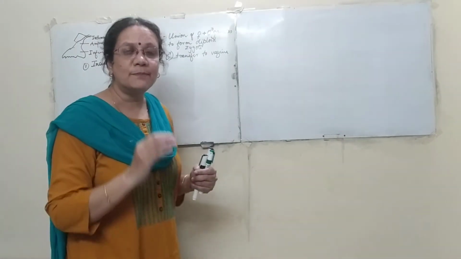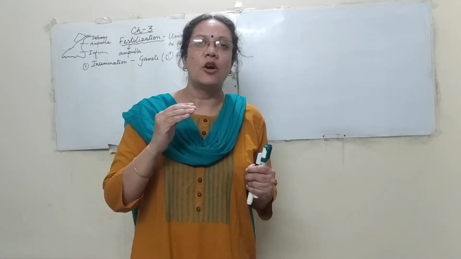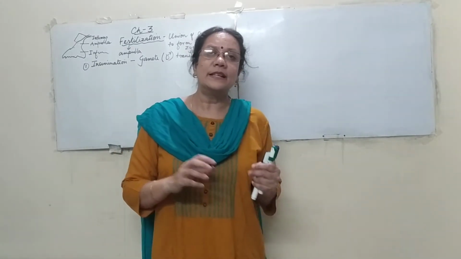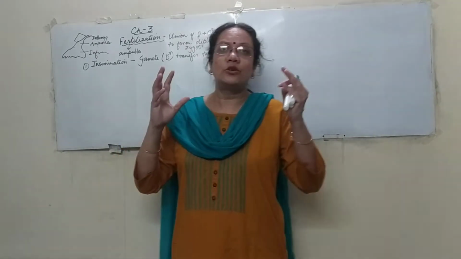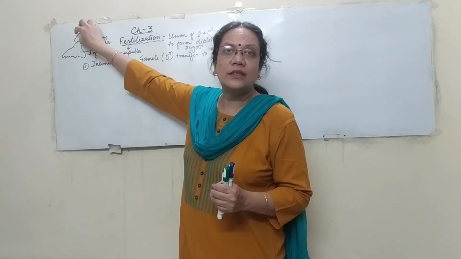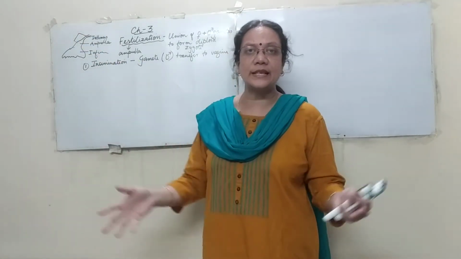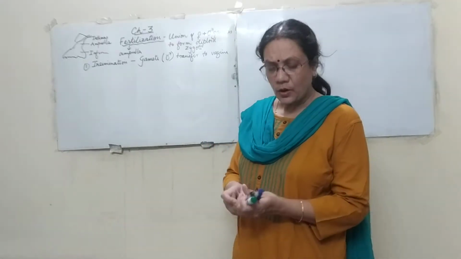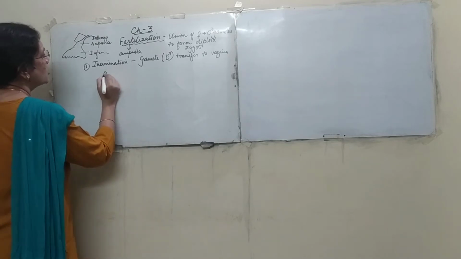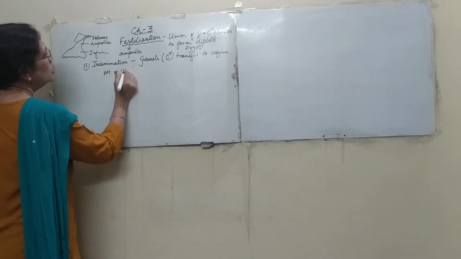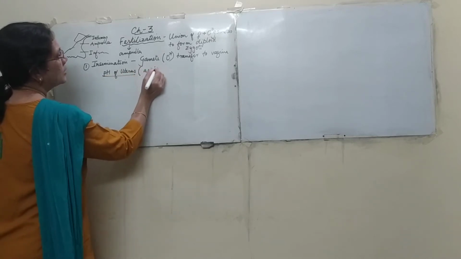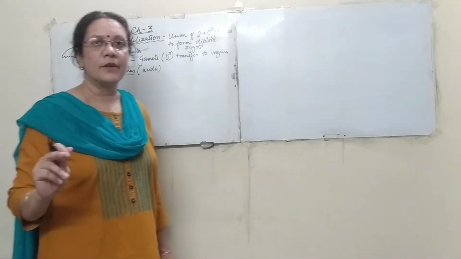But the sperm has to face a lot of obstructions, or rather barriers, also. Now what are these barriers? Out of these 200 or 300 million sperms, only about 100 are actually able to reach the fallopian tube. Then what happens to the rest? They all die. Why do they die? The first thing is the pH of the uterus. It is acidic. So this kills the sperm.